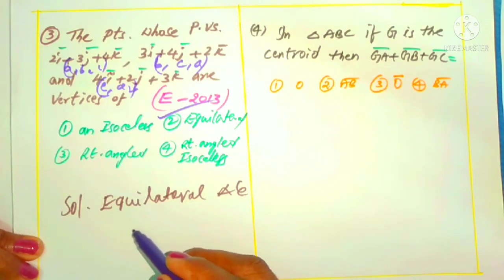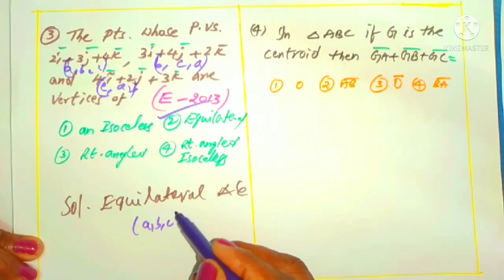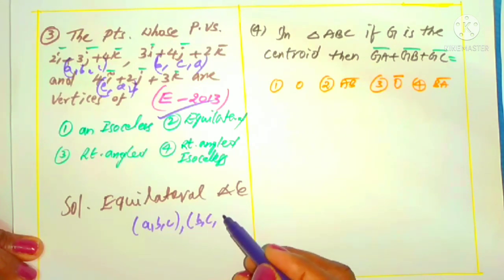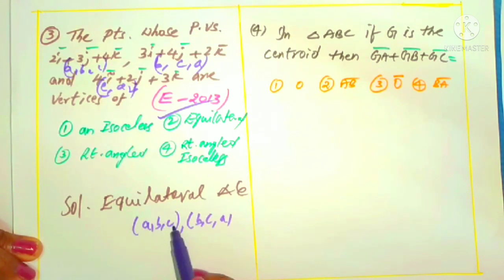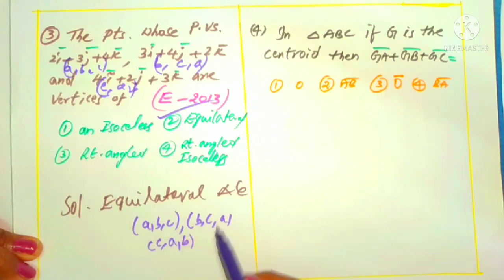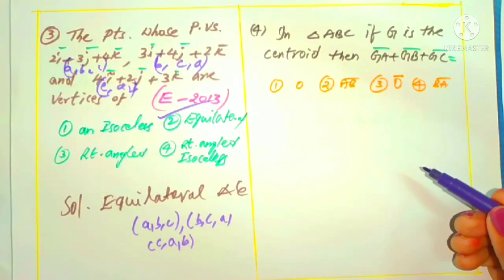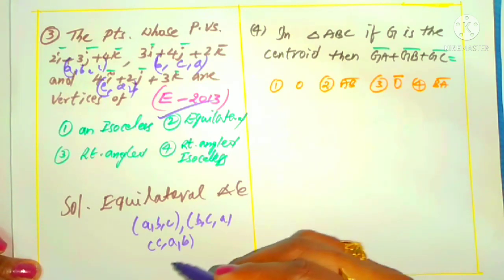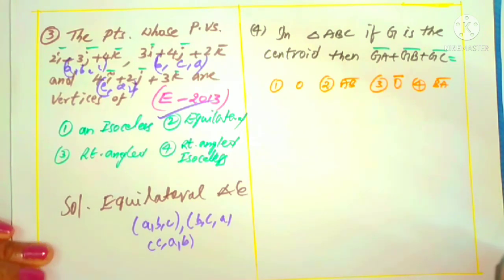What does cyclic order mean? One is in the form of ABC, second is in the form of BCA, like ABC, BCA, CAB. Then these three points form an equilateral triangle. Immediately you can use this trick. Okay, this tip we can use. That's it. Clear? No need to find out distances.